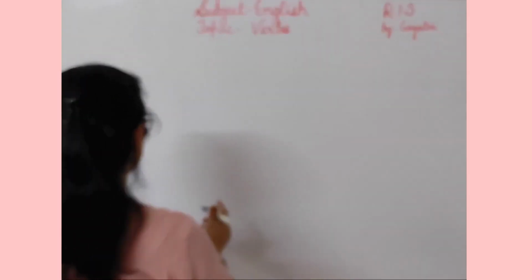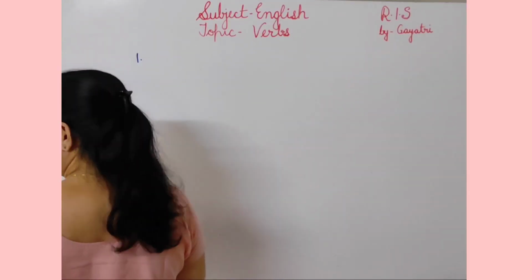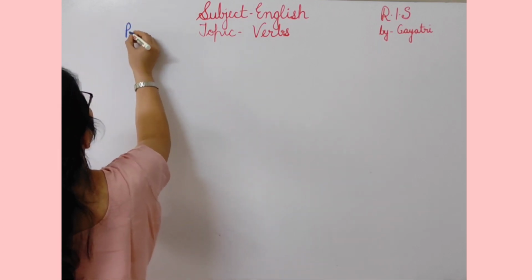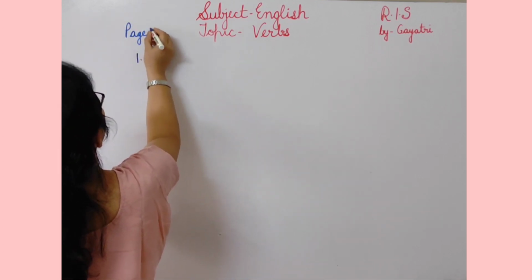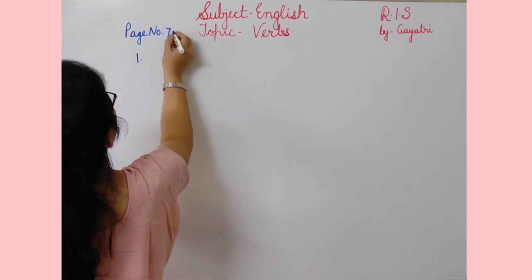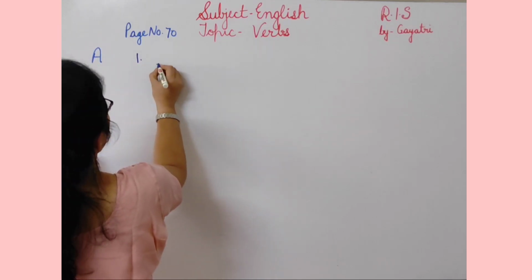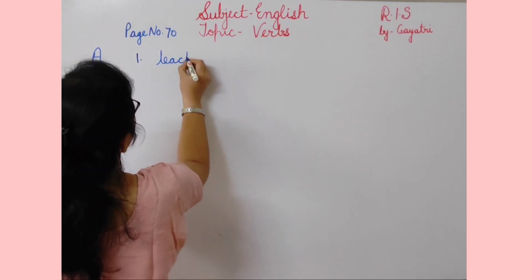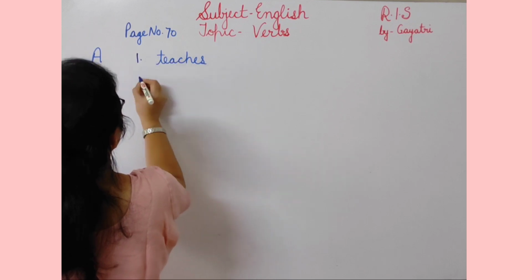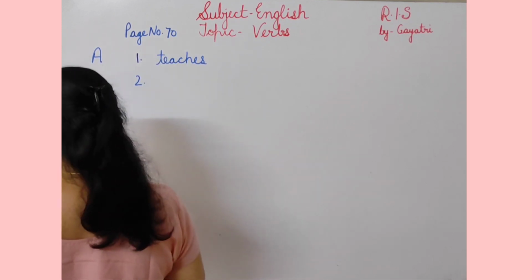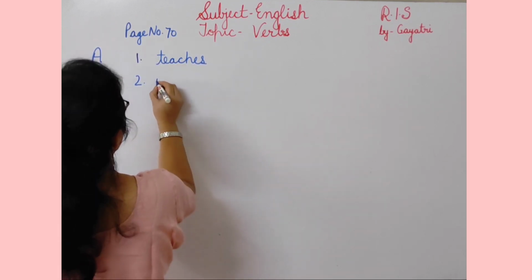This is the exercise given on page number 70. We are doing the exercise given on page number 70. So first is a teacher. A teacher teaches. क्या करता है टीचर? पढ़ाता है. Then second, an author.